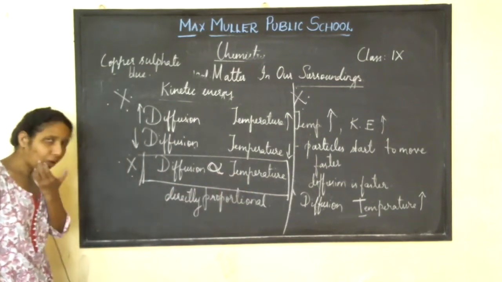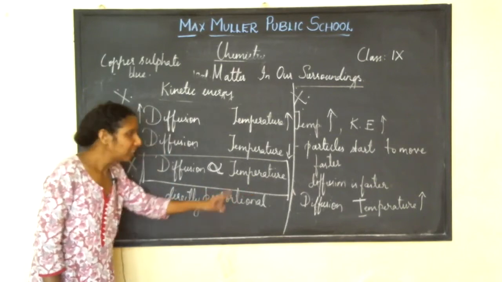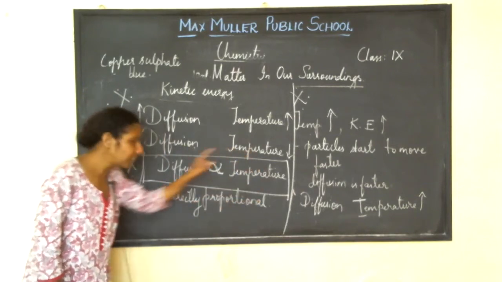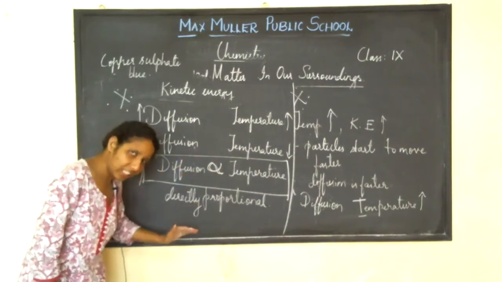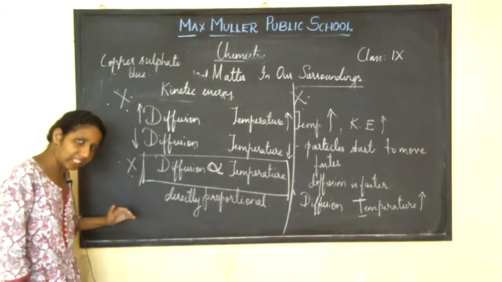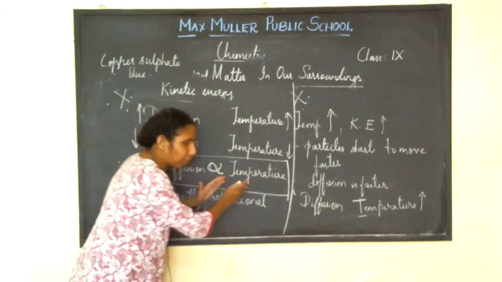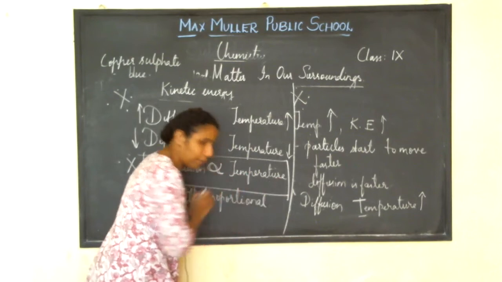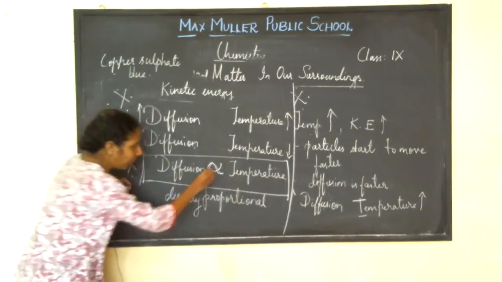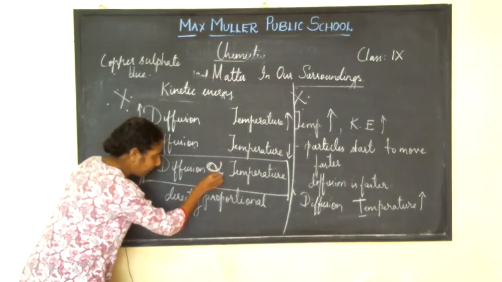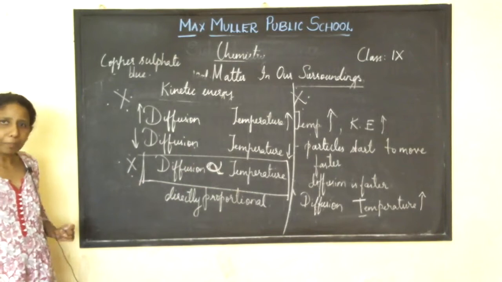That means what? The diffusion is directly proportional to temperature. Means if temperature increases, diffusion increases. If temperature decreases, diffusion decreases. Therefore, we tell diffusion is directly proportional to temperature. Diffusion, the sign, if it is there, it is directly proportional to temperature. Did you people understand this?